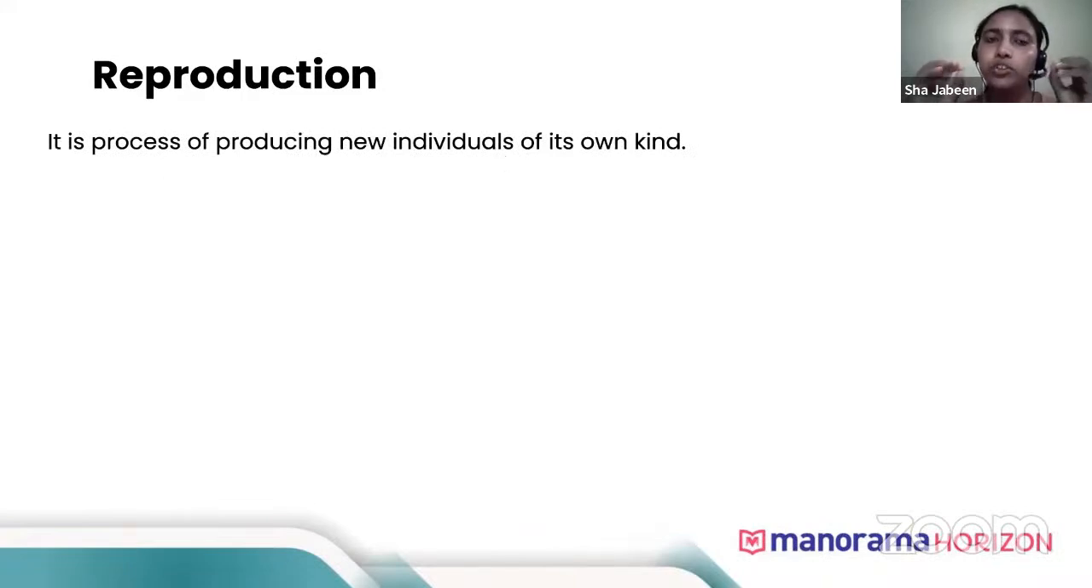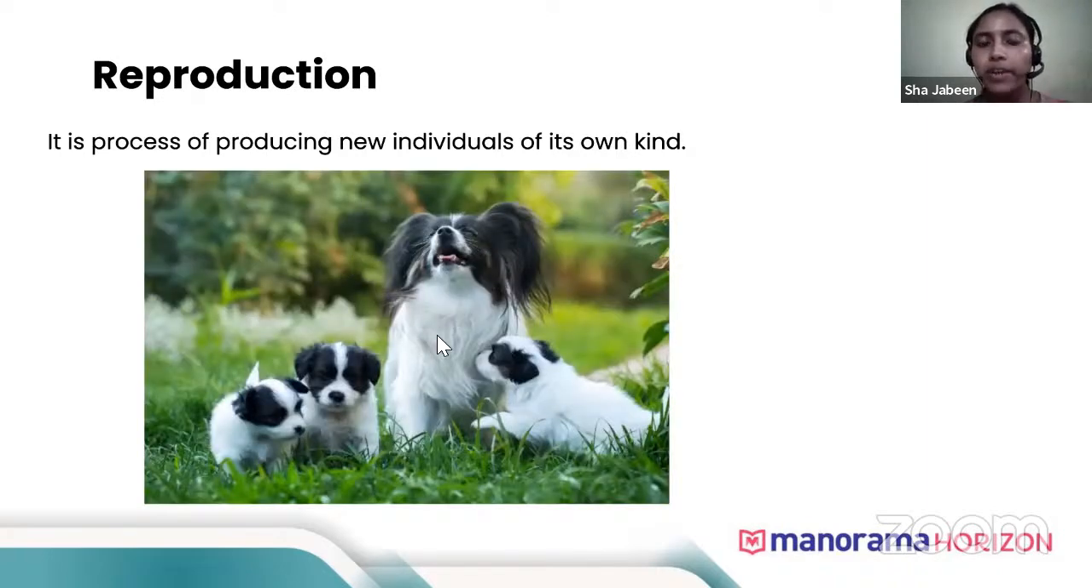So reproduction is the process of producing new individual. Just writing that producing new individual will make the whole definition only half correct. The whole correct definition will be producing new individual of its own kind. If a cat reproduces, the cat will produce kittens only. It cannot produce a puppy. You can see here a dog, when it reproduces, produces puppies. Similarly, if a human reproduces, it will be a human baby. So this is what is known as reproduction.